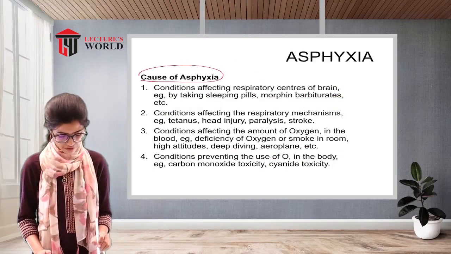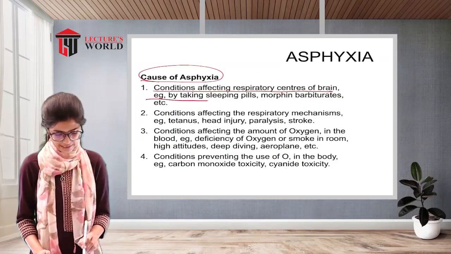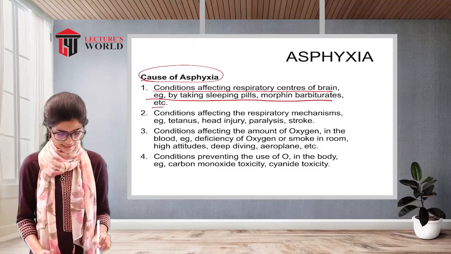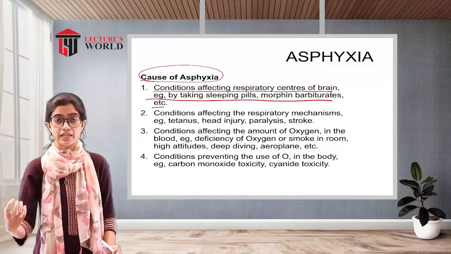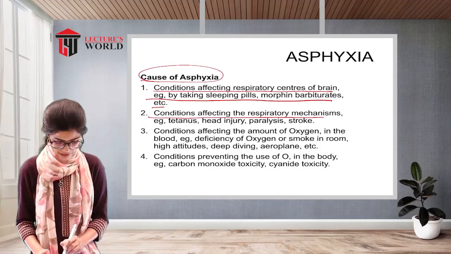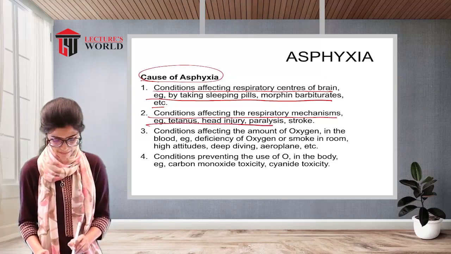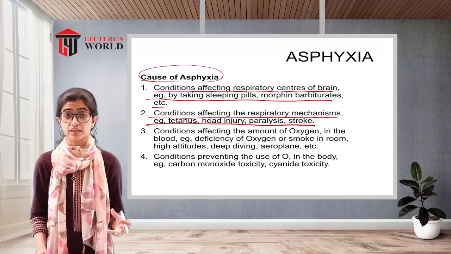Now, causes of the asphyxia: conditions affecting respiratory centers of brain, example, by taking sleeping pills, morphine, barbiturates, etc. Now, in case the brain centers are being altered because of the taking of the medications, that also causes asphyxia. Conditions affecting the respiratory mechanisms, example, tetanus, head injury, paralysis, stroke. So, in those scenarios, also asphyxia can occur.